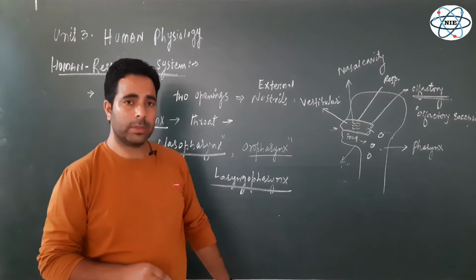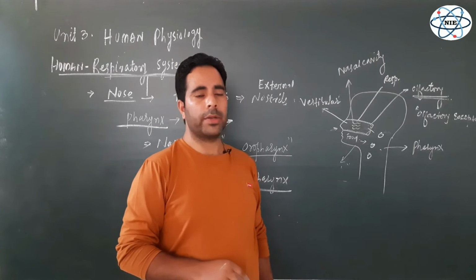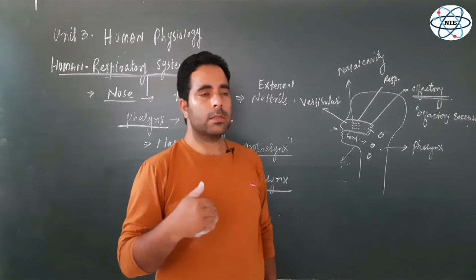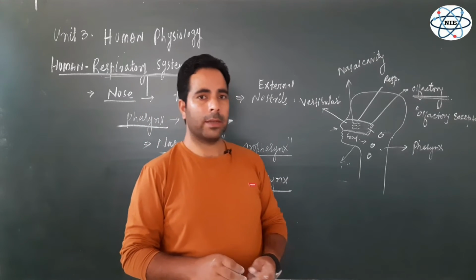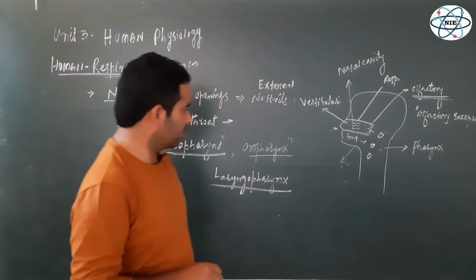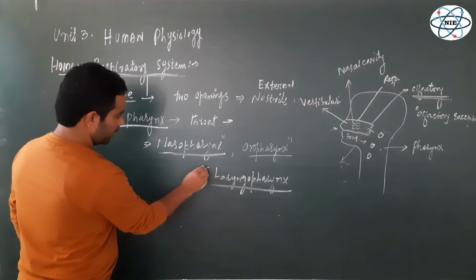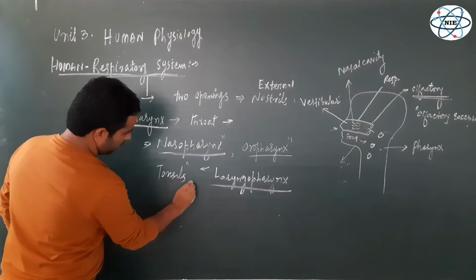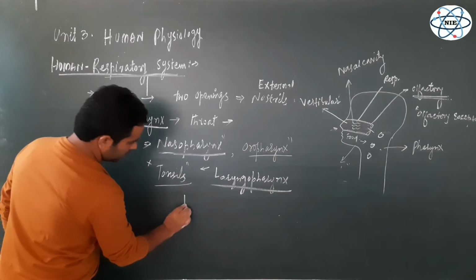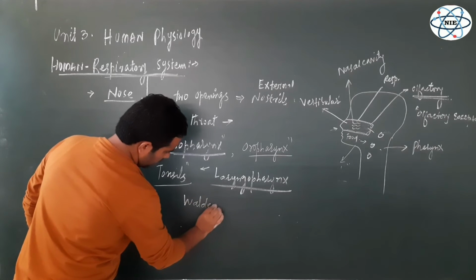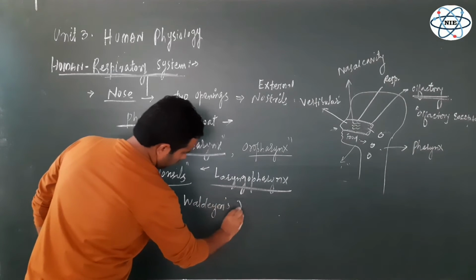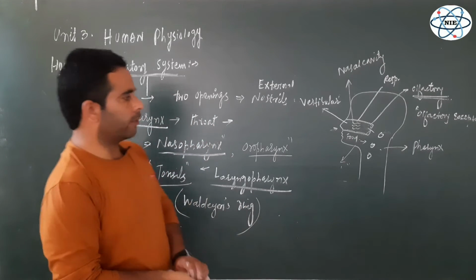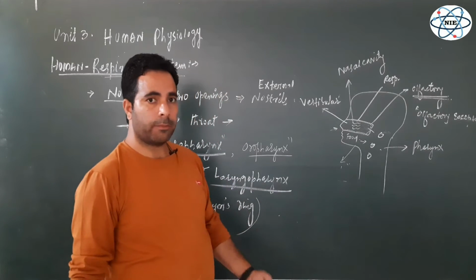These lymphoid tissues, which contain the lymph and lymphocytes, are arranged in a ring-like structure, and that ring of tonsils in the pharynx is known as Waldeyer's ring. And this is a very, very important protective ring in the pharynx, because it contains a lot of protective things,